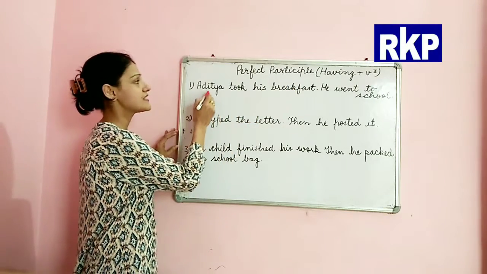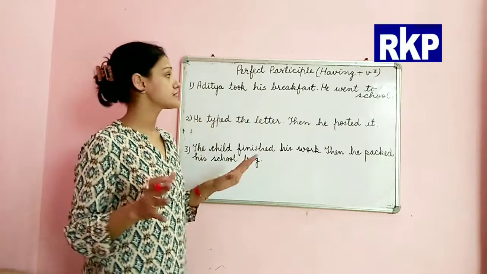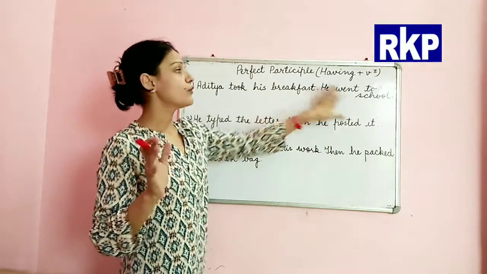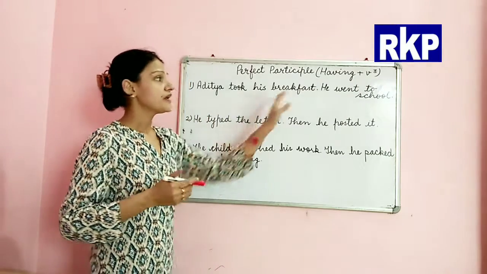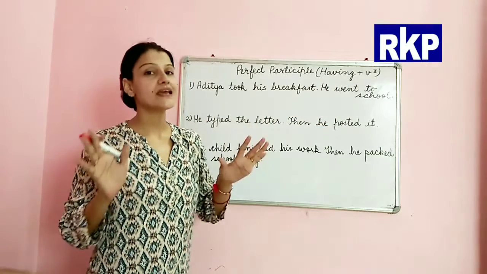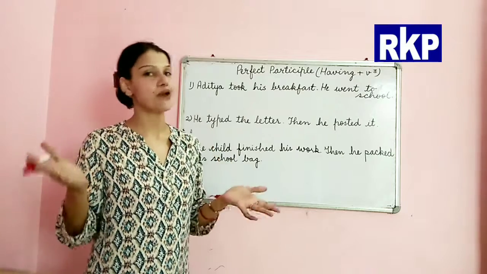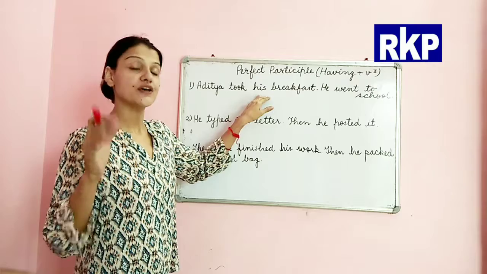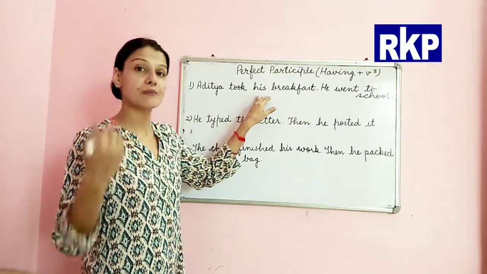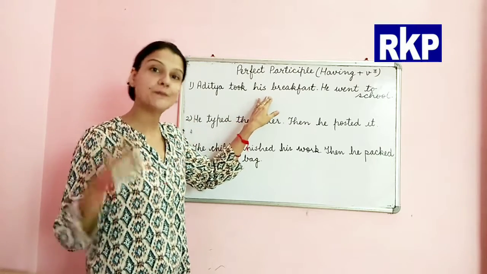So first is, Aditya took his breakfast, he went to school. Now if you notice here, beta, he went to school only after he had his breakfast. So that means the first action, which was taking breakfast, was complete.